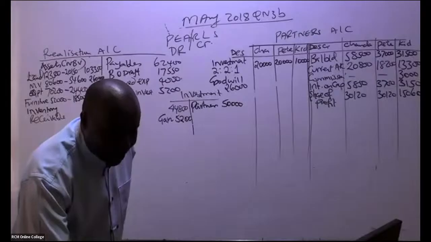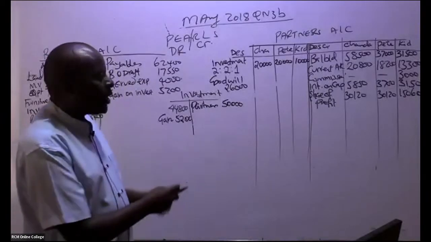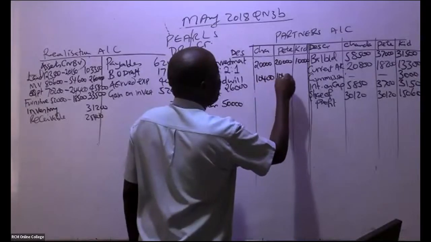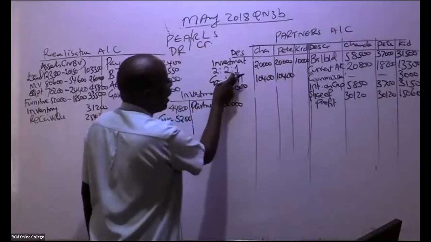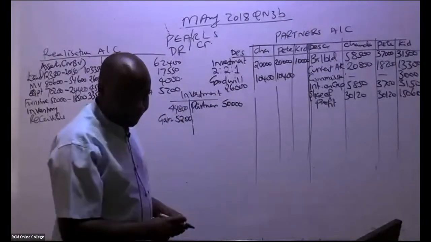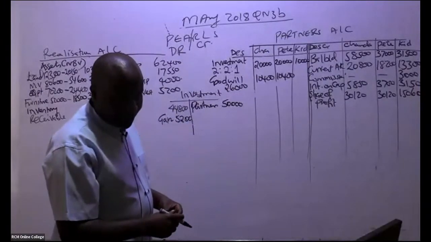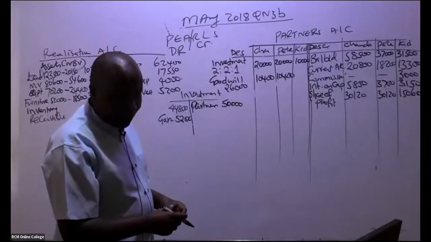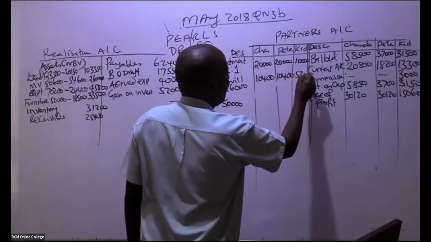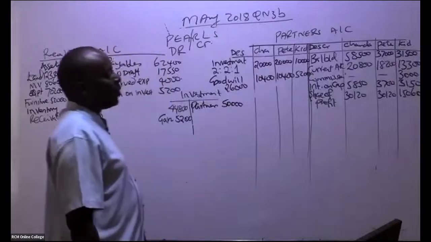So the goodwill there is 10,400. Then we have now 1/5. That will end up giving us what figure? 5,200, like that.